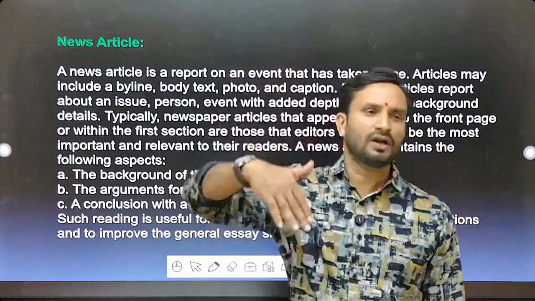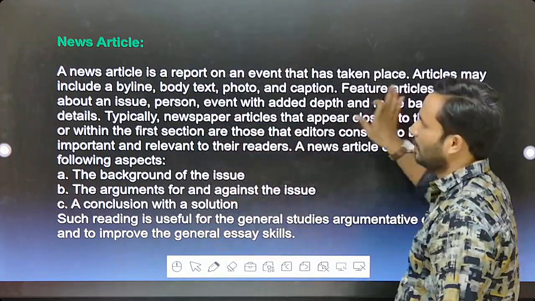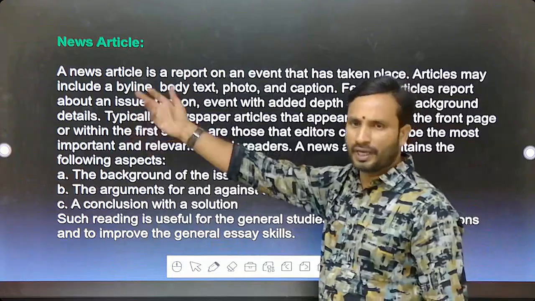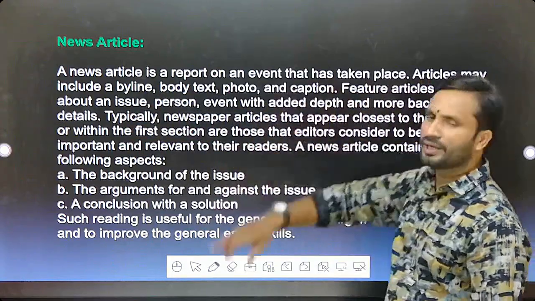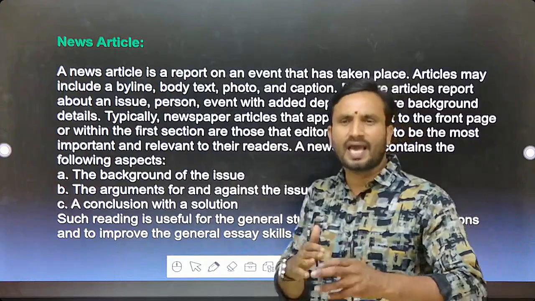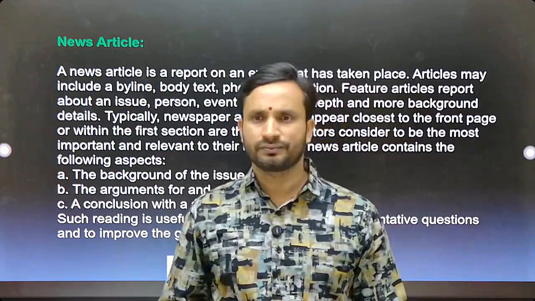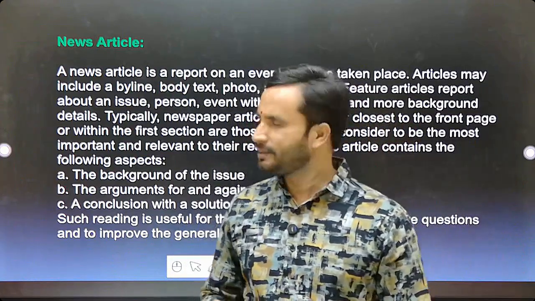The upcoming feature articles are also focusing on what, friends? Focusing on any issue, person, or event with added depth and more background details. So this incident has more background details also. Is it clear?